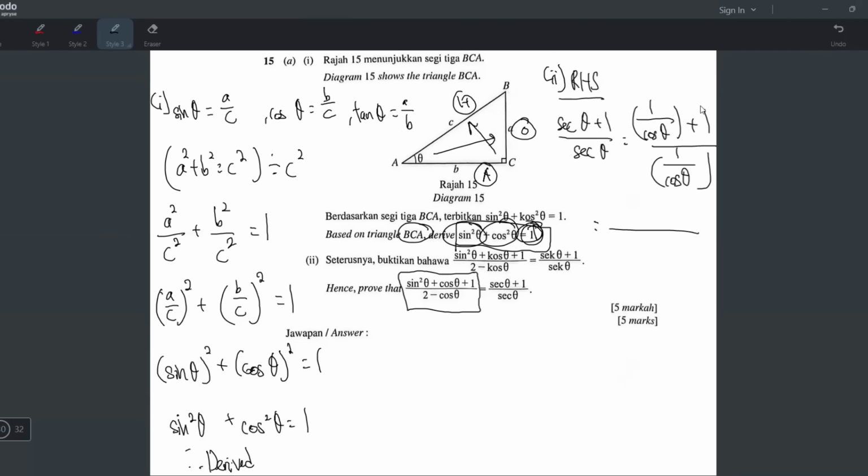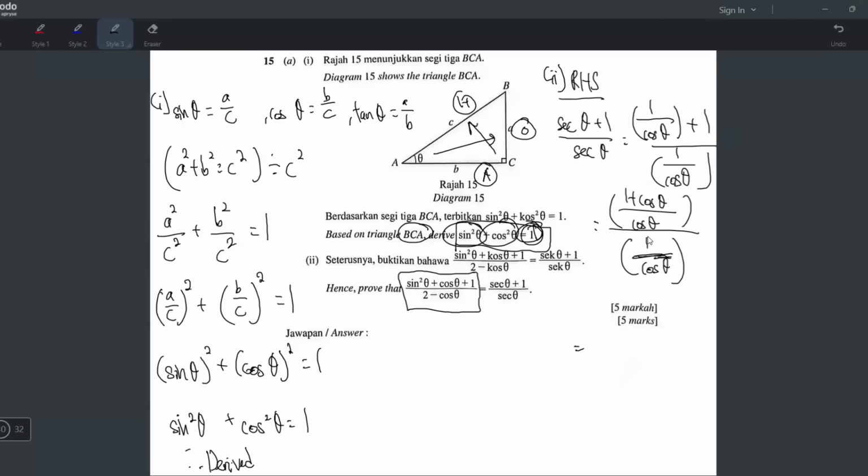All right, when you have a fraction like that, you always do the same thing. You try to make the denominators the same. So what you can do, take the 1 times with cos theta and then write it on top. So it becomes like this, 1 plus cos theta. And then divide with 1 over cos theta. Okay, but don't forget this is what we want.